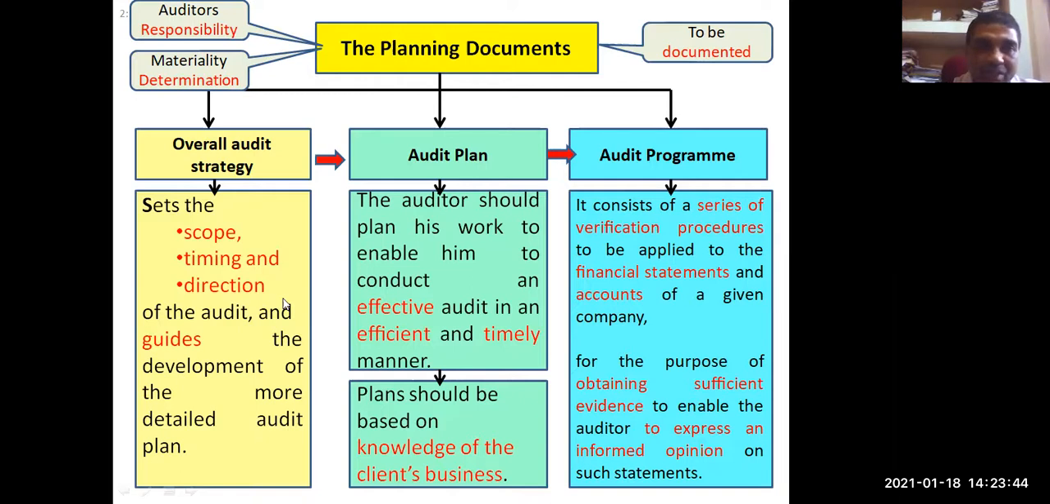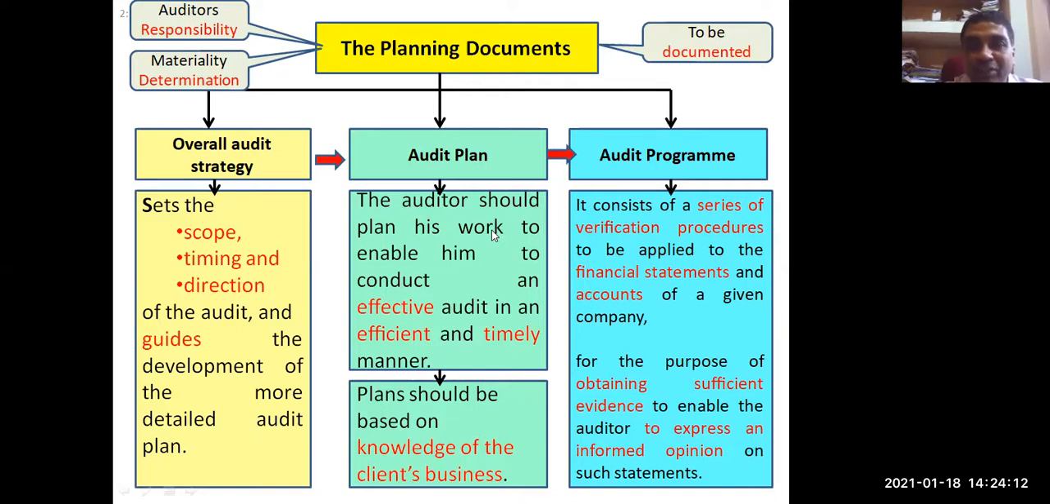Now we'll understand what is an audit plan. Audit plan means auditors should plan, as you know, every auditor needs to plan his work. This plan will enable him to conduct an effective audit in an efficient and timely manner. Audit needs to be completed in time. Audit needs to be effective also.